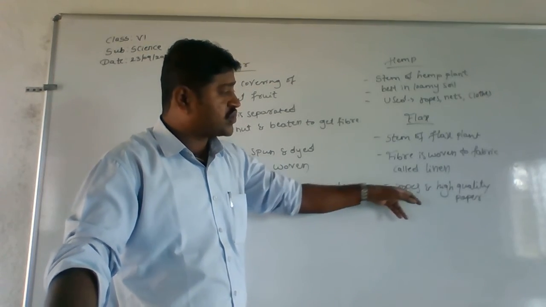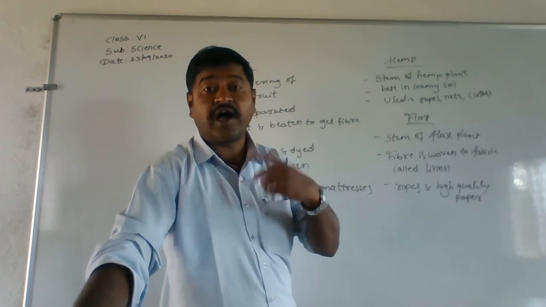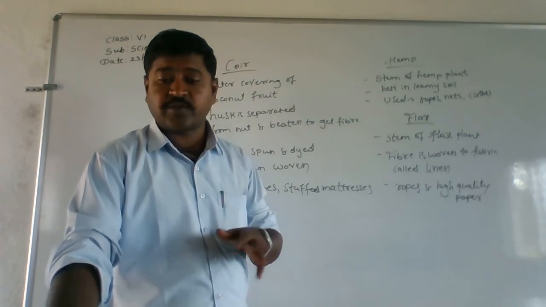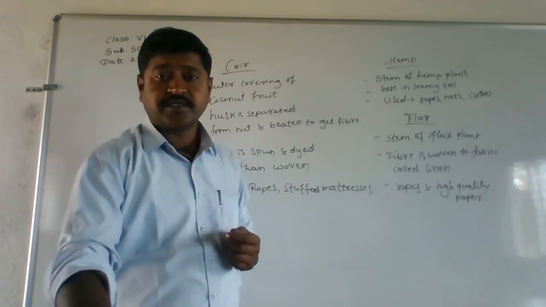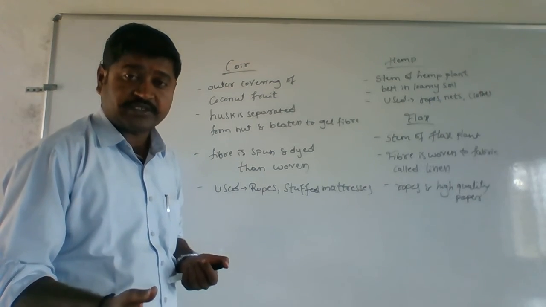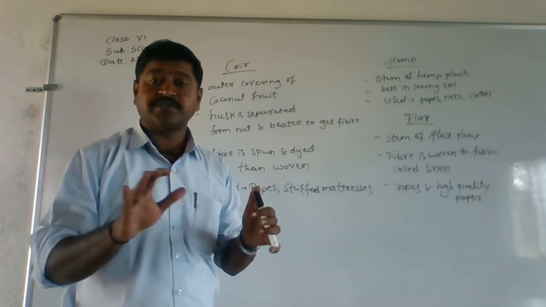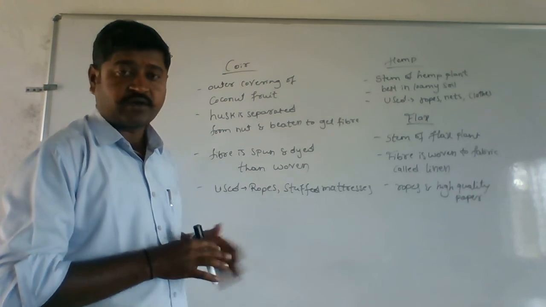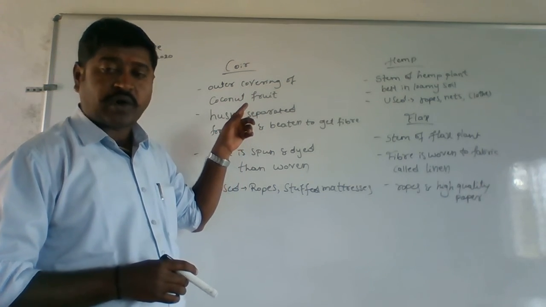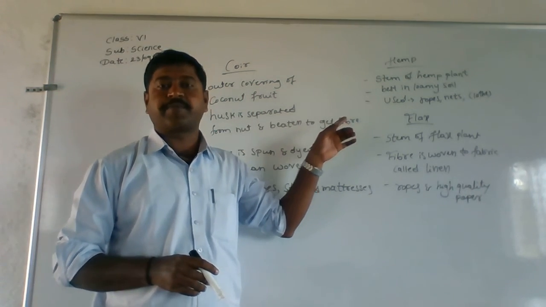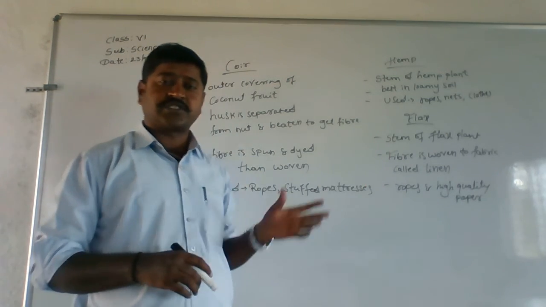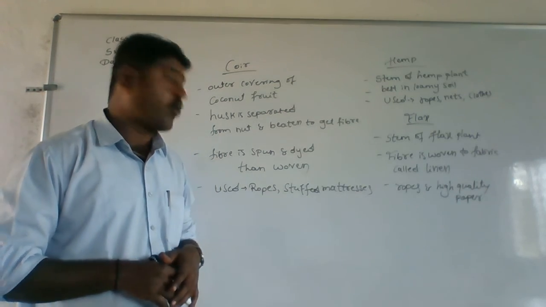And flax is also used in making ropes and high quality paper. So while making high quality paper, this flax is going to be used. Alright, so these are the other useful plant fibers which are obtained apart from jute and cotton. Alright, coir, hemp and flax. Coir is from the coconut fruit, hemp from the stem of the hemp plant, flax from the stem of the flax plant. Alright, almost all of these are going to be used in making ropes.